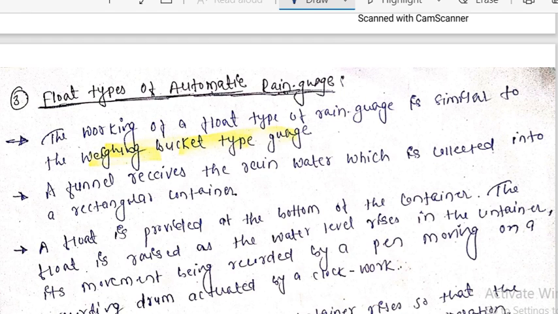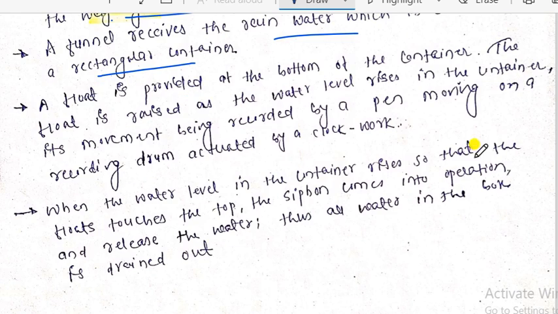The last type is the float type of automatic rain gauge. The working process of this one is the same as the tipping bucket type of rain gauge. A funnel receives rainwater, the top of the bucket receives rainwater into the rectangular container, and the container has measuring tanks so that it can be measured. The float is provided at the bottom of the container.